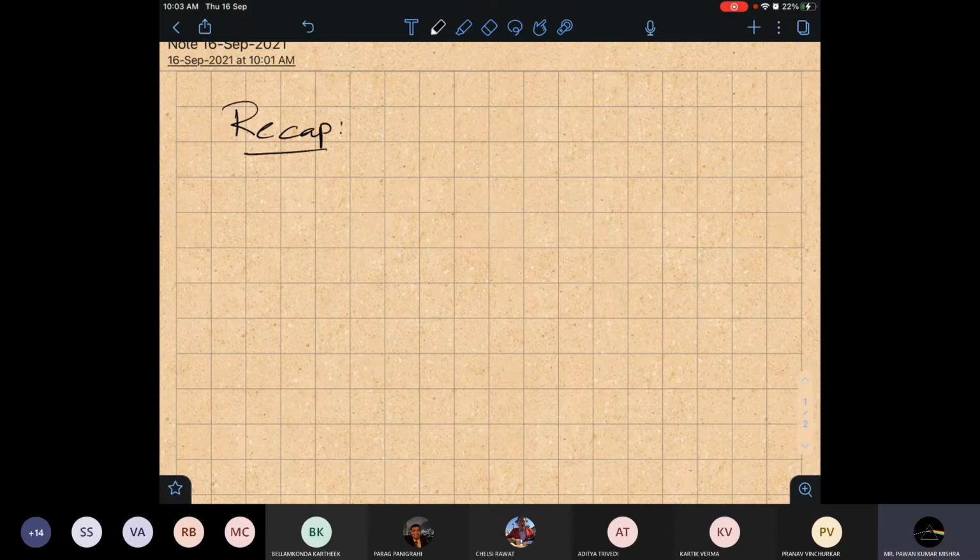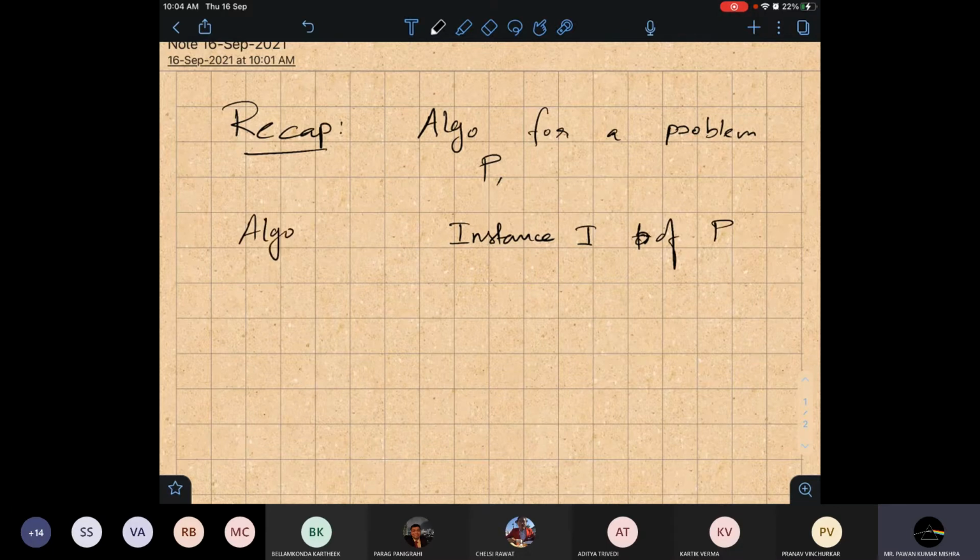Here we design an algorithm for a problem P, and suppose an instance is I of the problem P. Suppose I name the algorithm algo, and the output returned by the algorithm when we run it for an instance I is this.